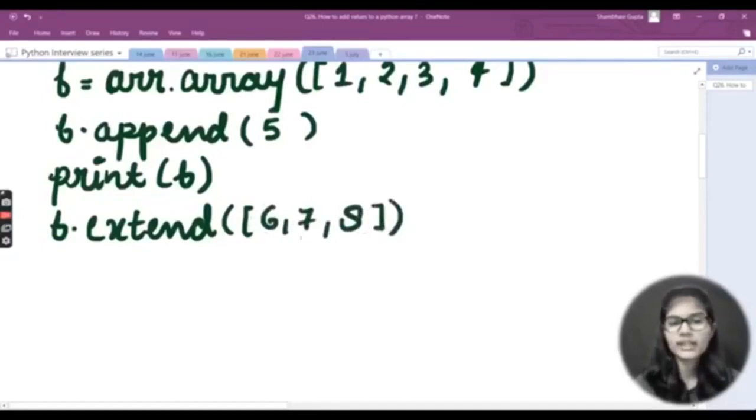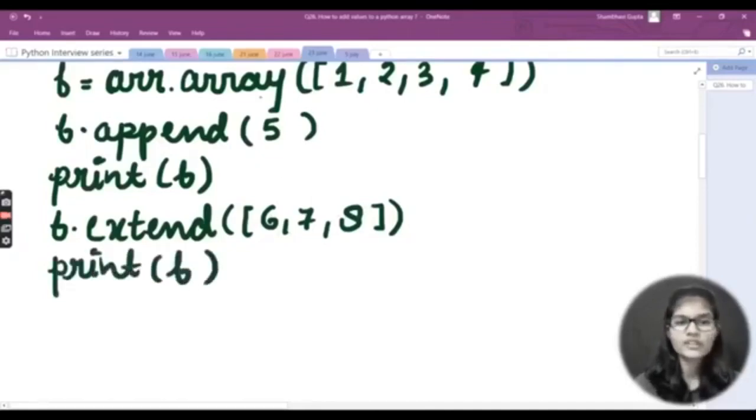So I can just write them in, I can just like define a list here, and I can just write all of these numbers which I just want to add. Okay, so I just wrote that, and I would simply print out the b here. So print, and here goes the b. Right, so if you just want to add one element, so in that case this append function works. Okay, if you just want to add multiple elements, in that case this extend function actually works.